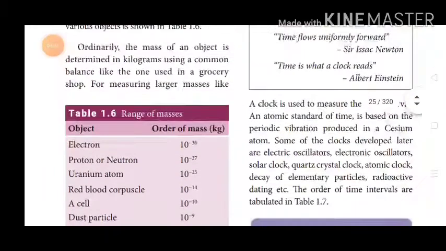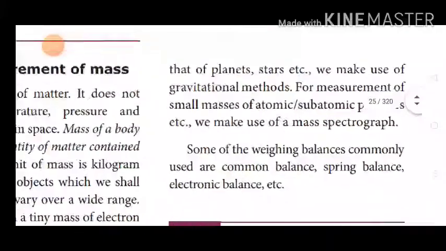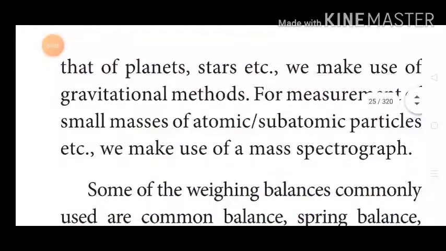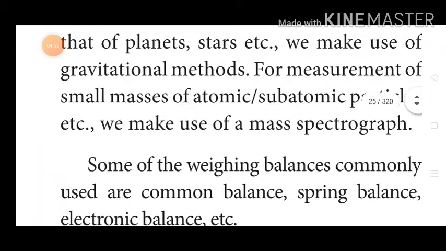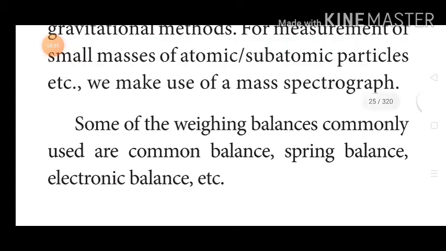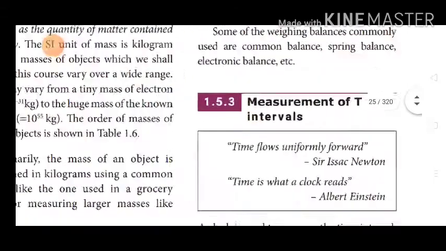Now we move to the next para, that is planets, stars etc. We make use of gravitational methods for measurement of such large masses. For small masses of atomic or subatomic particles, we make use of a mass spectrograph. Mass spectrograph is an instrument used to find the mass of subatomic particles like the electron. Some of the weighing balances commonly used are common balance, spring balance, electronic balance etc.